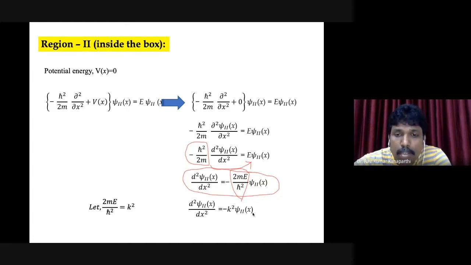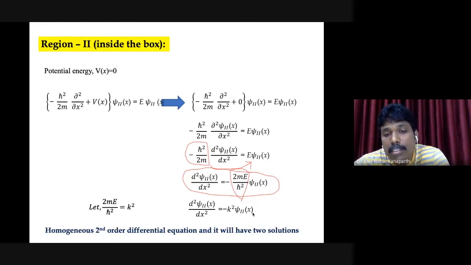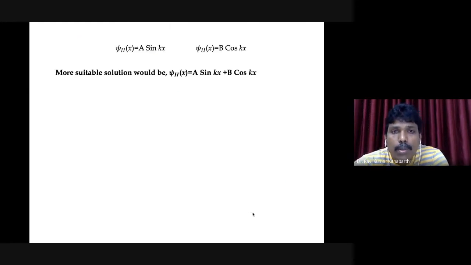And this expression, if anybody has studied mathematics, you would understand it is a simple homogeneous second order differential equation. Since it is a second order differential equation, it will have two solutions. If it were first order, then it would have one solution. Since it is second order, definitely it will have two different solutions. And those solutions, you can guess actually.